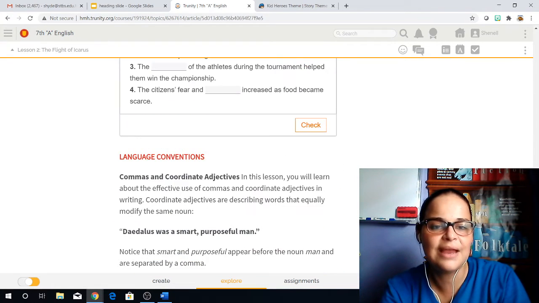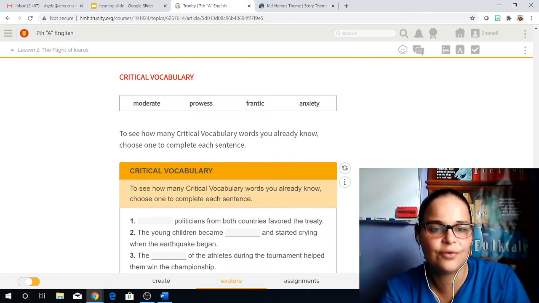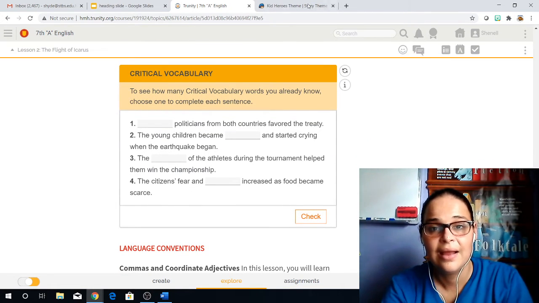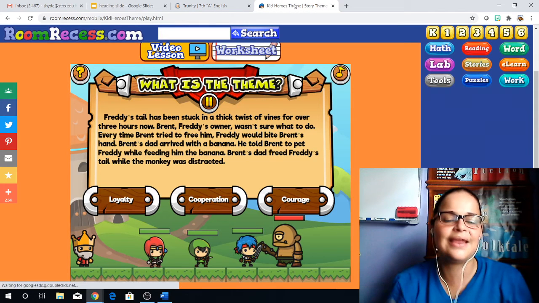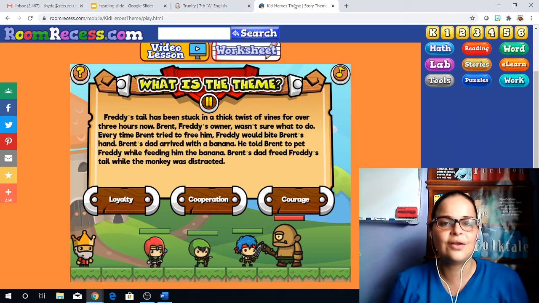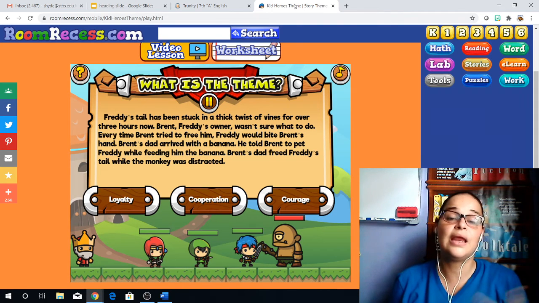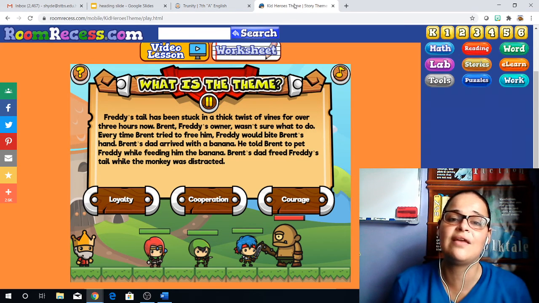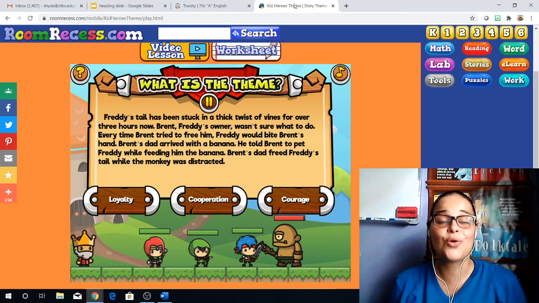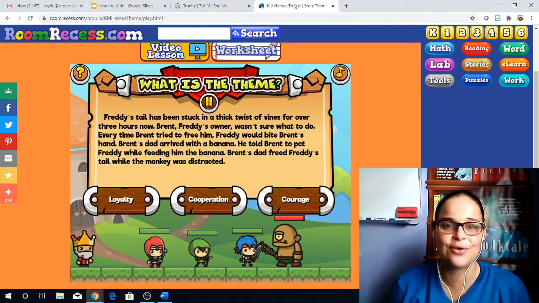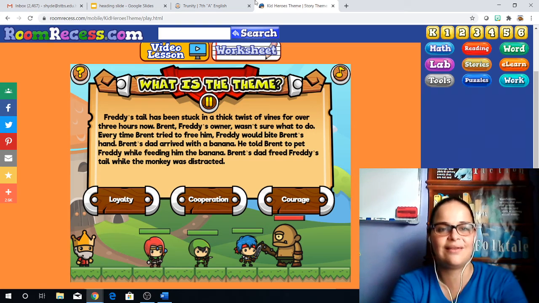So that's basically the language conventions class for today. I hope everyone completed their critical vocabulary. I hope you're interested in playing this game. It's so much fun, you guys. It's an easy way to learn a little bit about common themes that you can find in stories. And these are just short passages, so it's even easier for you to identify them. But you want to go quickly because you don't want anything to happen to your players, and you don't want anything to happen to your king. You've got to protect him from that Cyclops.